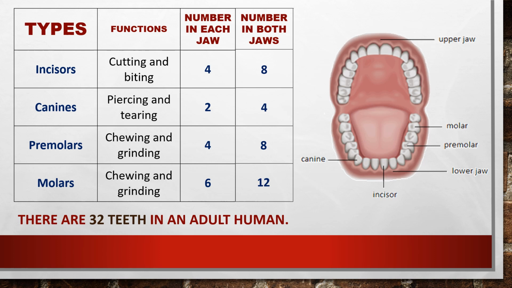Here we studied 4 types: incisors, canines, premolars, molars. Spelling is very important, and the functions are very important, and the number also. So when you watch this video 2-3 times, it will be very clear for you. Okay children, so all the best.